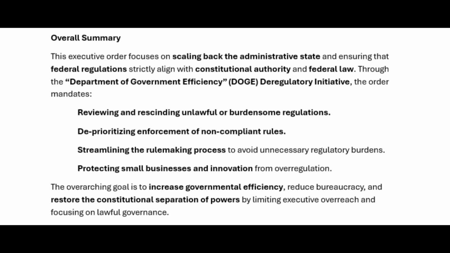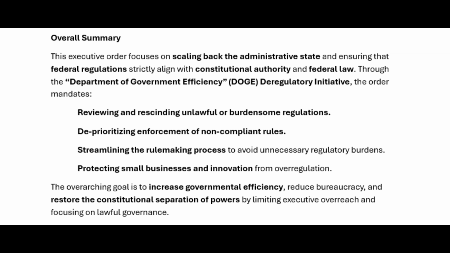Overall summary. This executive order focuses on scaling back the administrative state and ensuring that federal regulations strictly align with constitutional authority and federal law. Through the Department of Government Efficiency (DOGE) Deregulatory Initiative, the order mandates reviewing and rescinding unlawful or burdensome regulations, deprioritizing enforcement of non-compliant rules, streamlining the rulemaking process to avoid unnecessary regulatory burdens, and protecting small businesses and innovation from overregulation.